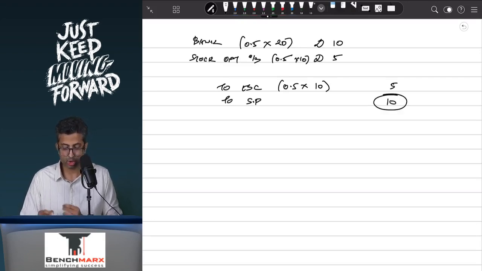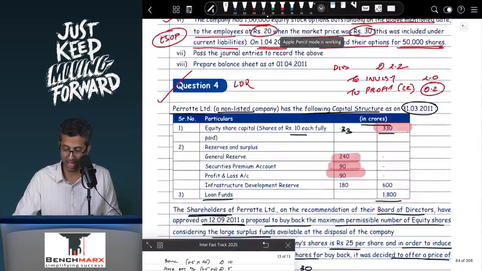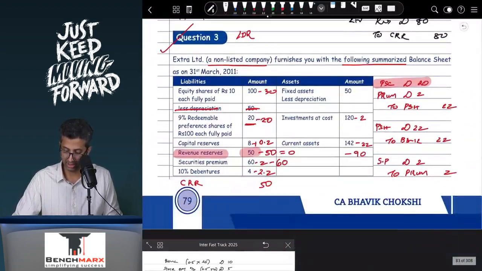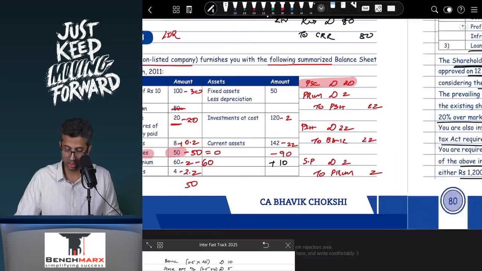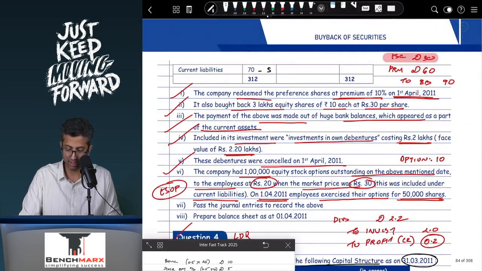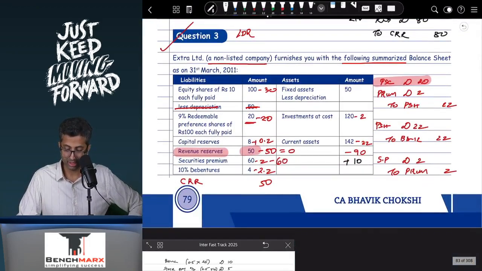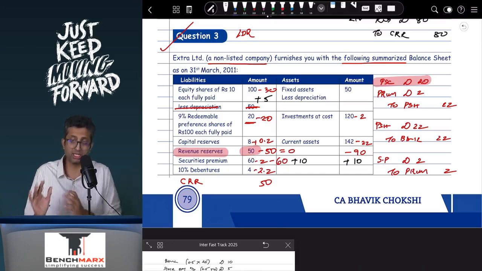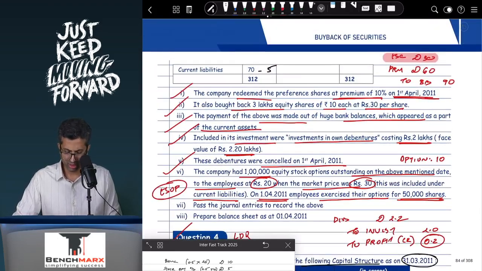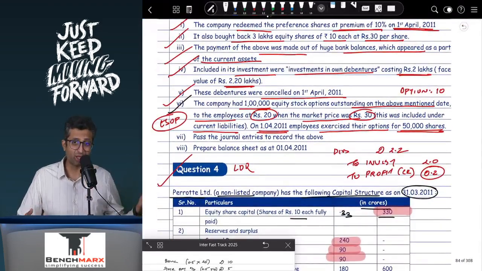This is 10. So if I were to give effect to these entries, my bank balance will actually go up by 10. My current liabilities will actually go down by 5. It is included currently in the current liabilities. My share capital will go up by 5, and my securities premium will go up by 10, and hence I have enough money now in my securities premium as well. Okay, so this is pertaining to this ESOP. I think in the exams they will not ask you this because the chapter on ESOP is removed. Earlier the chapter was there, but if it comes, you should be aware.